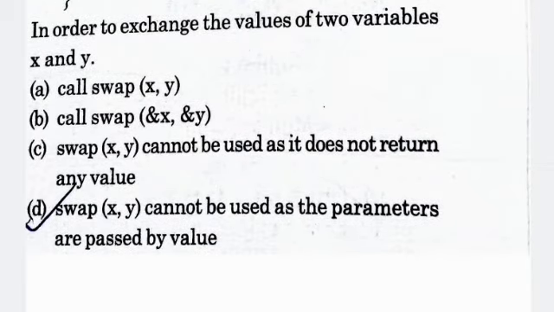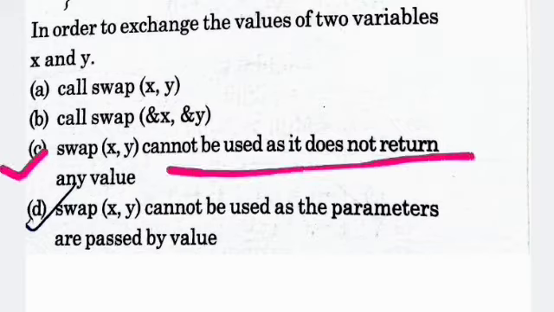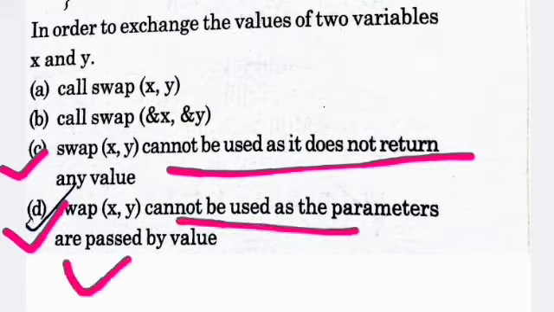Option B, call swap(&x, &y), the address of x and address of y. Option C, swap(x, y) can't be used as it doesn't return any value. And option D, swap(x, y) can't be used as the parameters are passed by value.